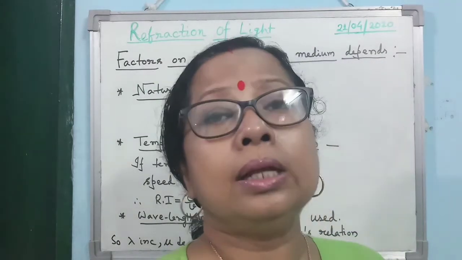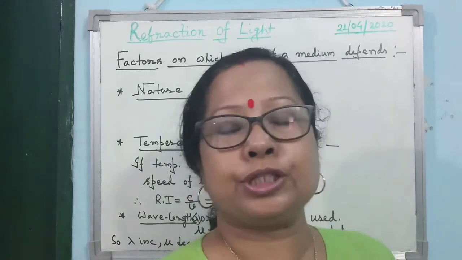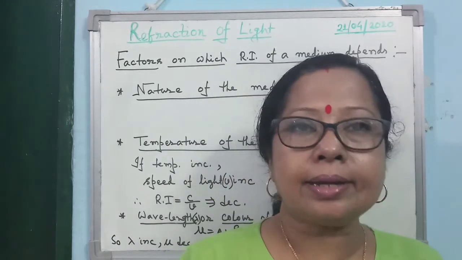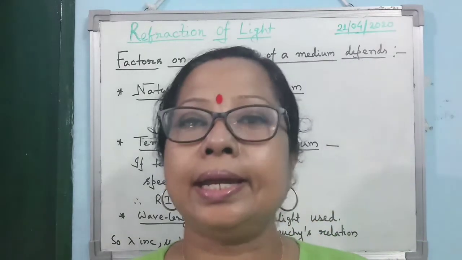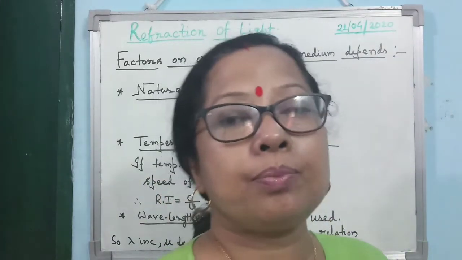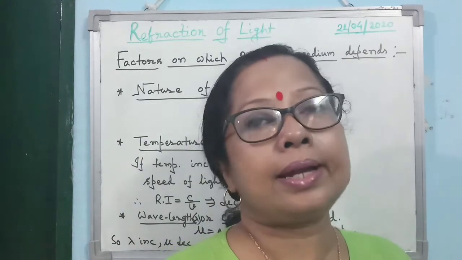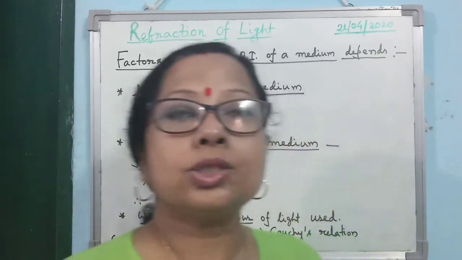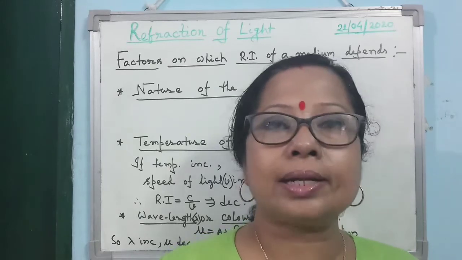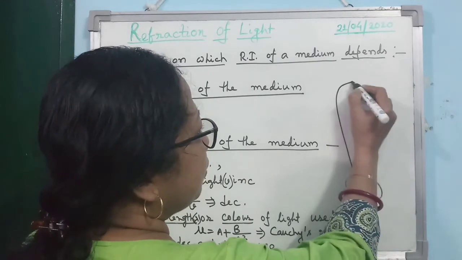Again I am reminding you, girls, those who have the habit of always writing directly proportional or inversely proportional, please don't write that. How to write it? When the wavelength of light increases, refractive index decreases, but they are not inversely proportional. I am reminding you, don't make this mistake while writing the factor in the exam. So when the wavelength of light increases, refractive index decreases. You see there is no space here, that's why I am writing it here. I hope you will understand it.